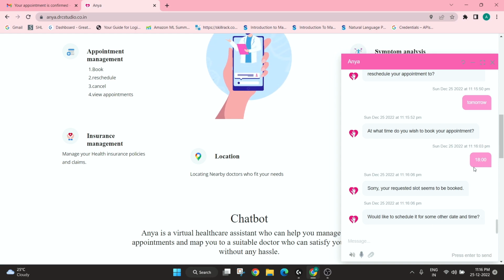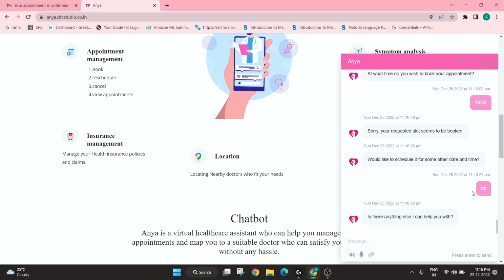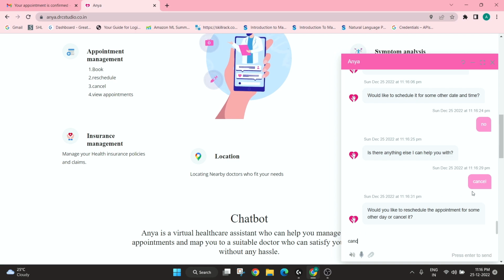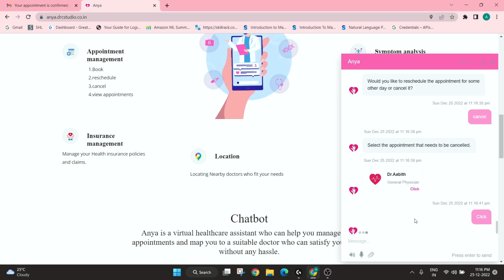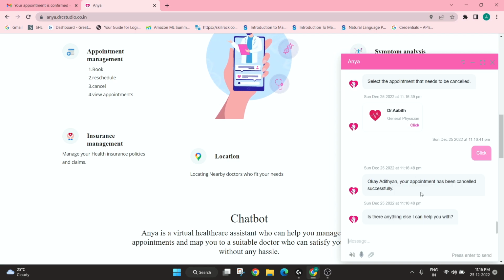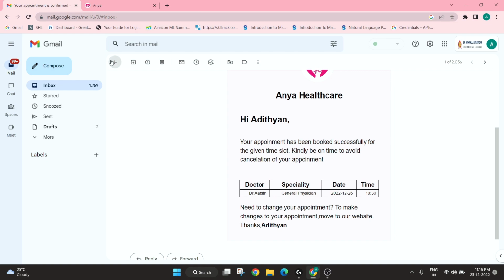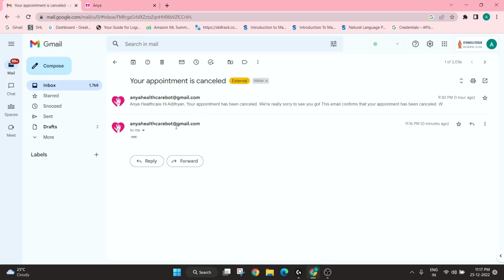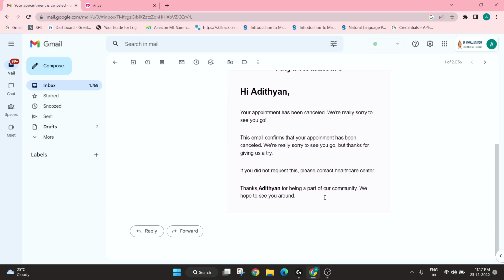It seems that my slot has been booked already. So I'm just going to cancel my appointment now. We can see that my appointment has been successfully cancelled. Now let's see whether I have received an email for it. We can see that I have also received an email for my cancelled appointment.